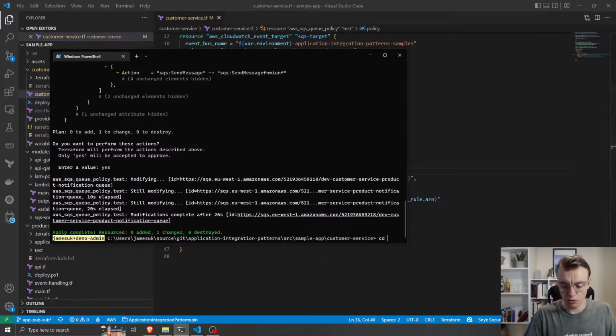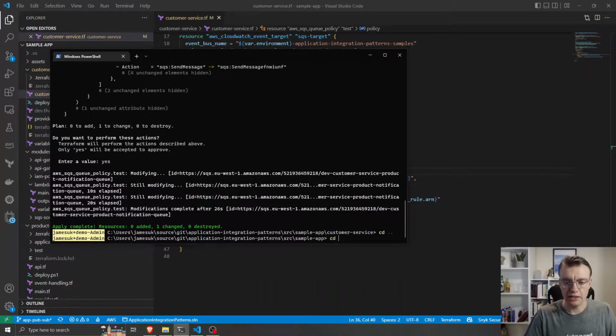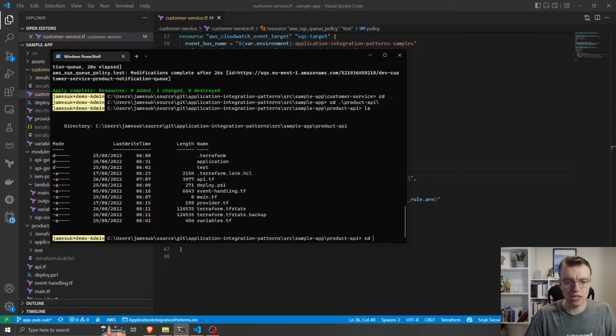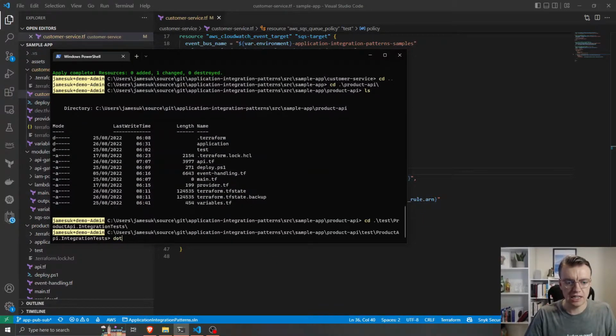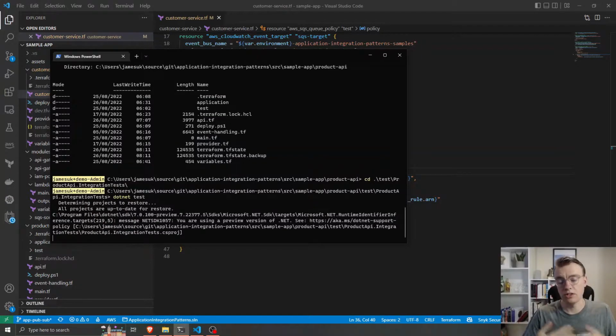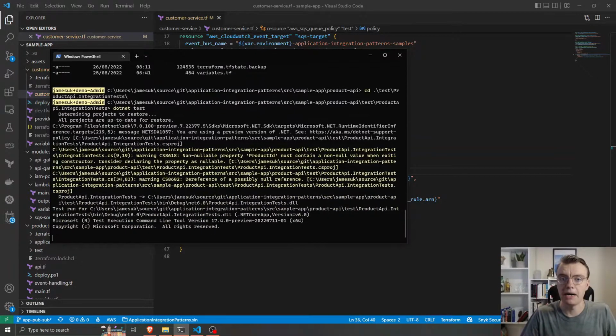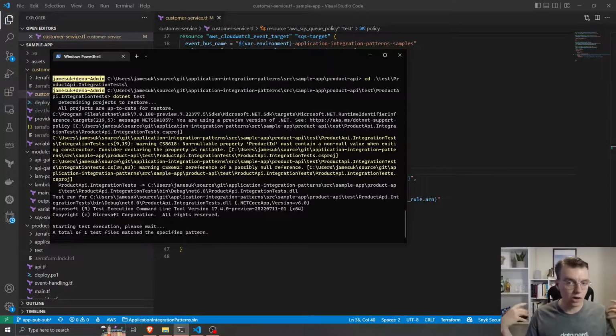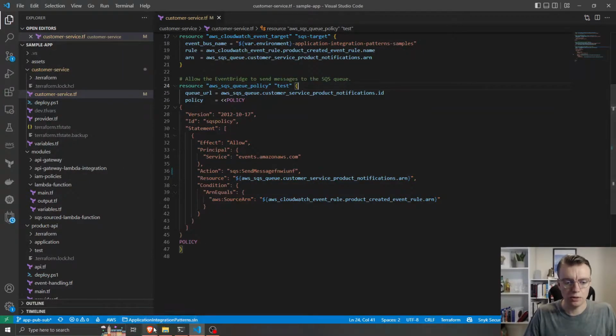So if I now go back up to the top and run my integration tests, so my product API, I go into here, into tests, and run a .NET test. This is now going to create a test product in my product database, and then all the event-driven goodness will kick in. So let's see what happens after the test runs. And it did, awesome. So we've now had a product created.